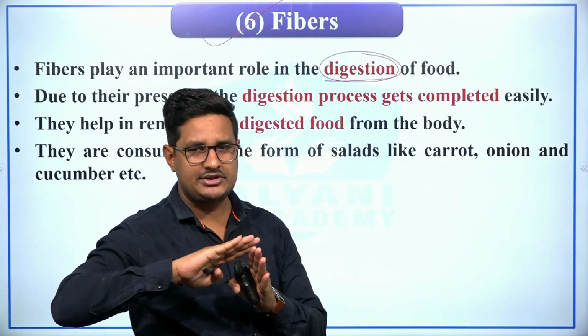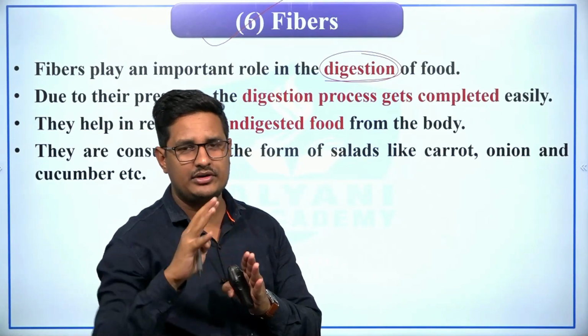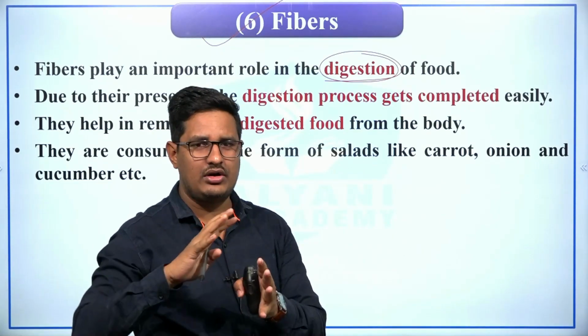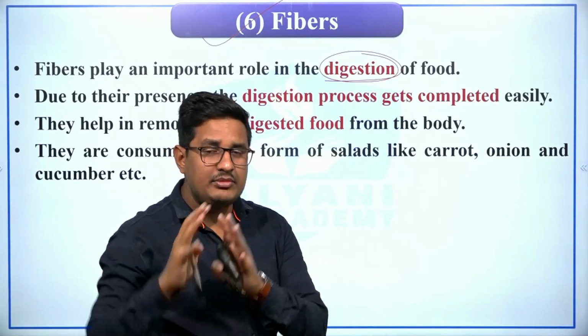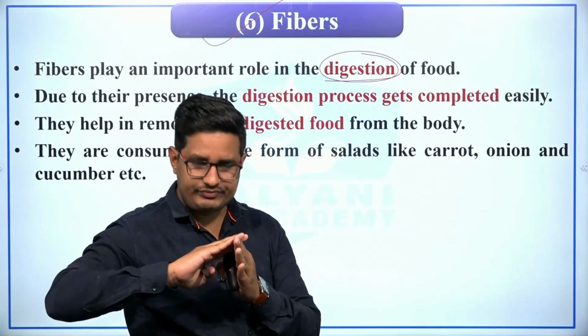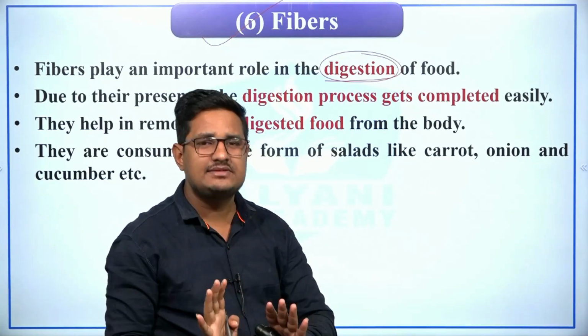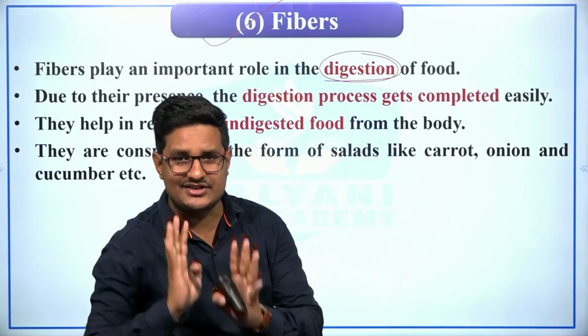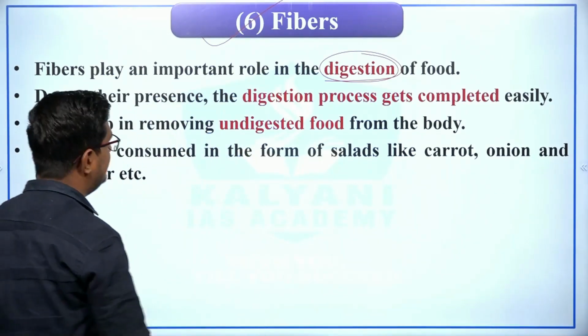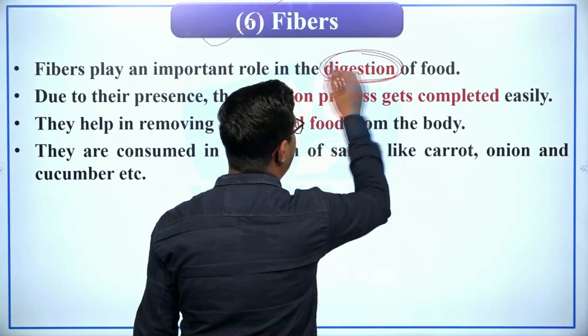So fibers are those nutrients which neither play an important role in any metabolic activity, nor are important for muscle building, or for the immune system, or for any other activity. Fibers also do not provide energy, but fibers play an important role in the digestion of the food.